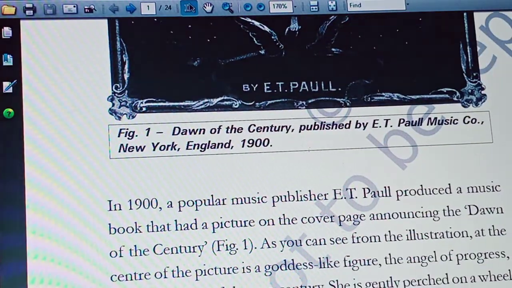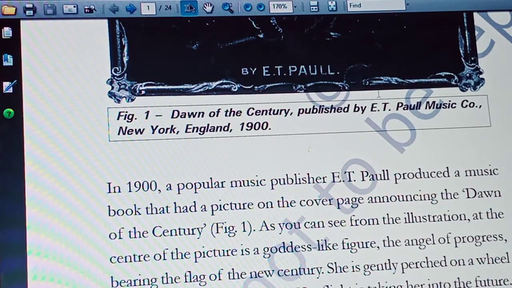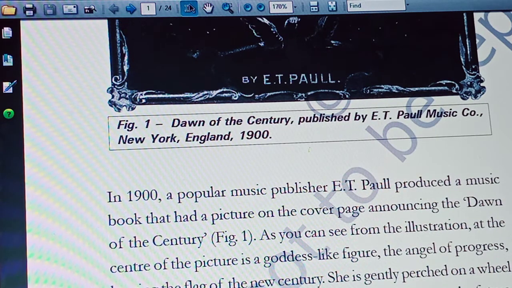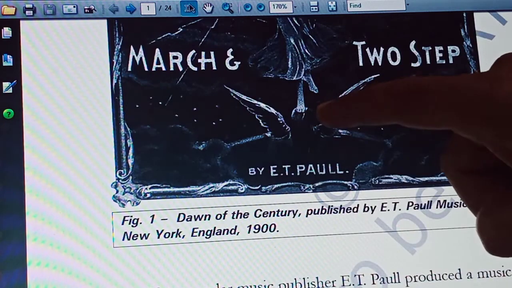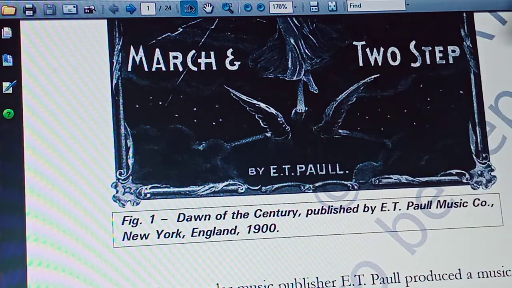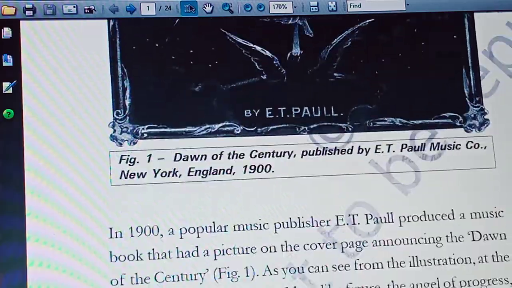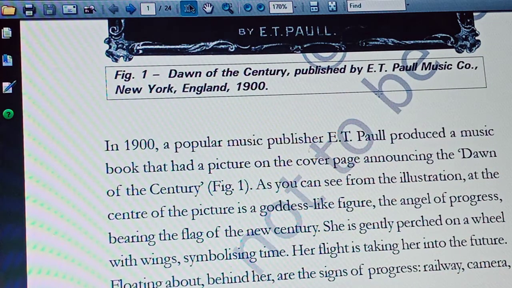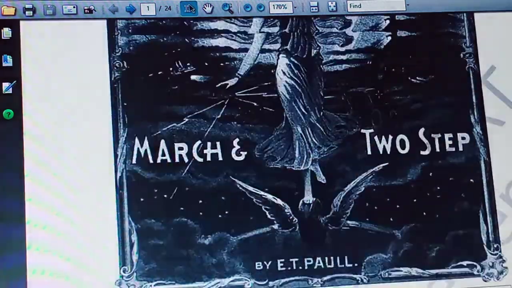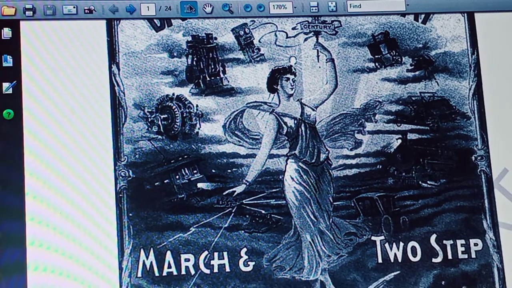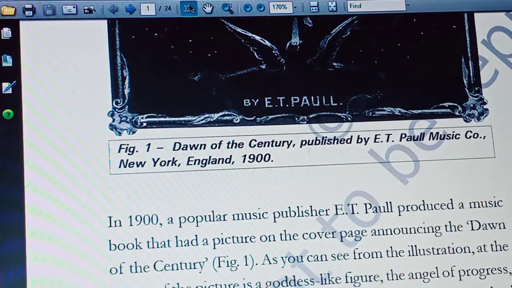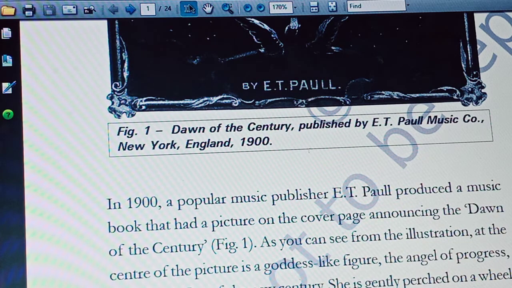And then she is gently perched on a wheel with wings symbolizing time. See, she is on a wheel. It indicates the time. Her flight is taking her into the future. See, her picture is like a flight, so her flight is taking her into the future.